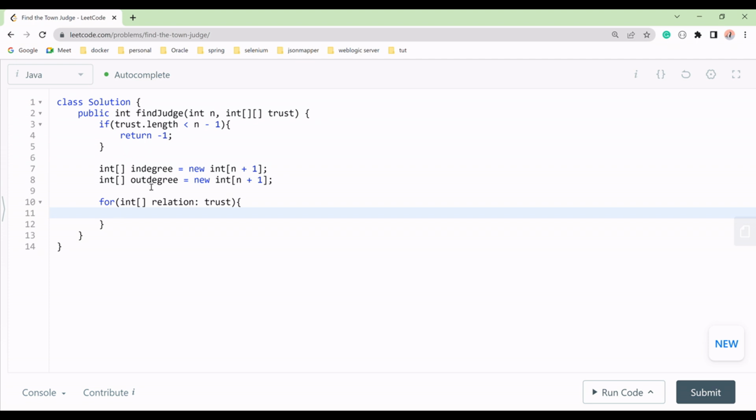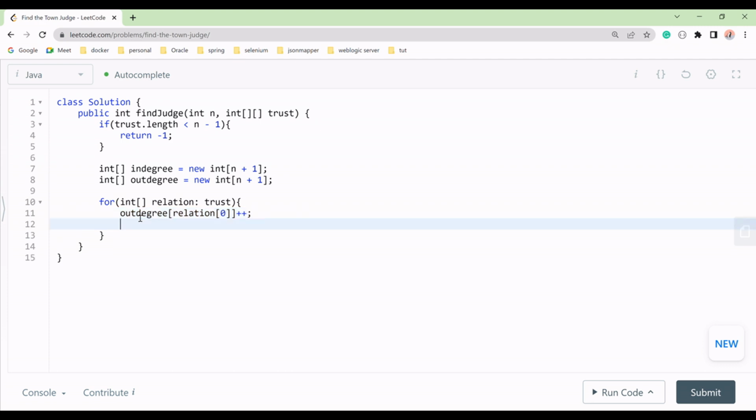Let's suppose we have out degree. First we will say this person has out degree, and in this relation out degree is at 0. What is at 0? If it is coming 2 times, we will increment this 2 times, okay? Then we will say out degree we have calculated.